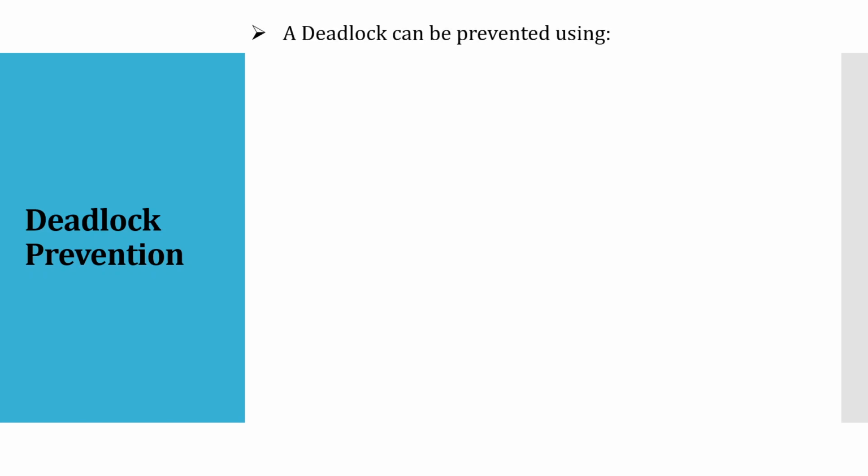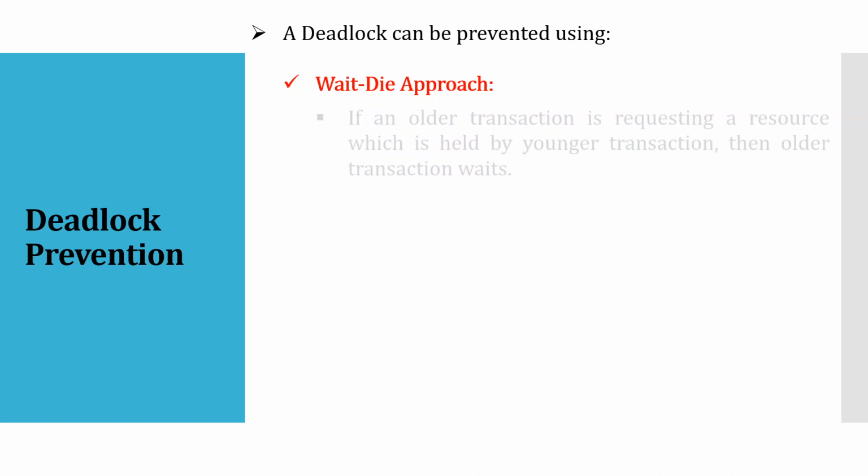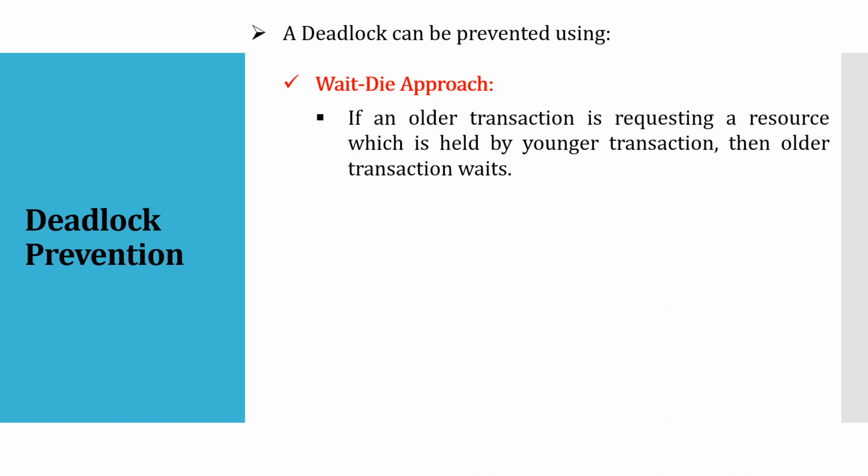Deadlock can be prevented using two methods. The first one is the wait-die approach. Now what is the wait-die approach? Let's see. If an older transaction is requesting a resource which is held by a younger transaction, then the older transaction waits. This is the first rule.